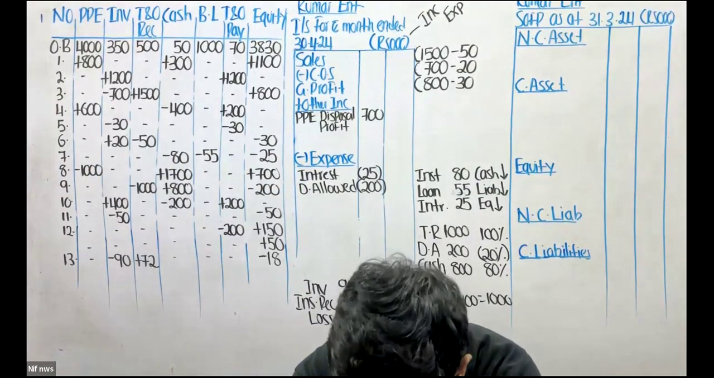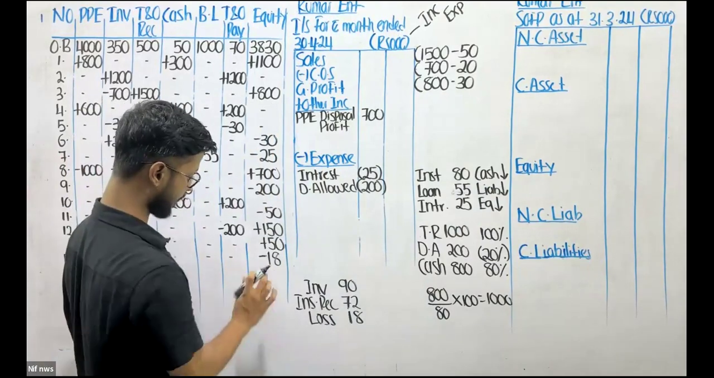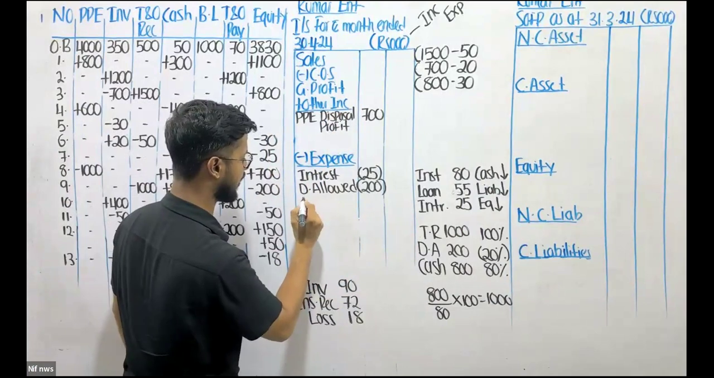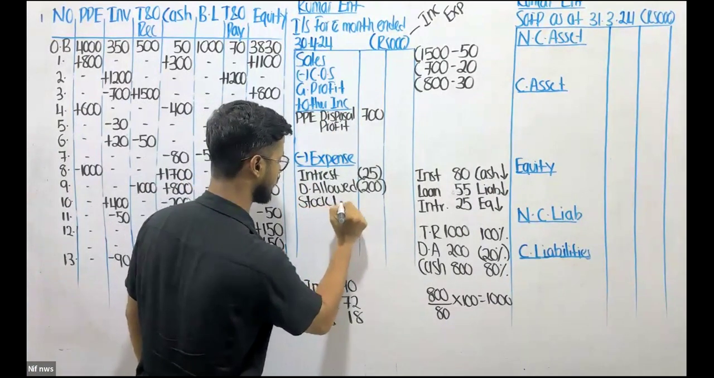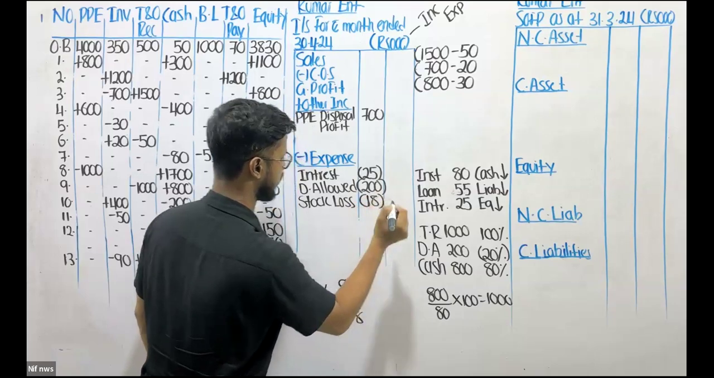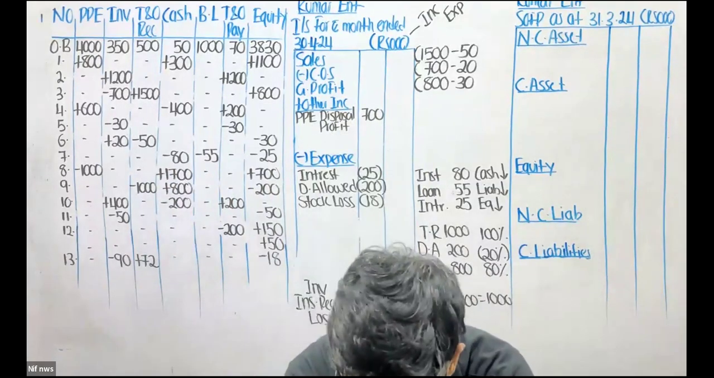Okay, good. So now, do we have a loss? Yes, 18. It's an expense, another expense. We can say stock loss. That's 18. Okay, right. Now,